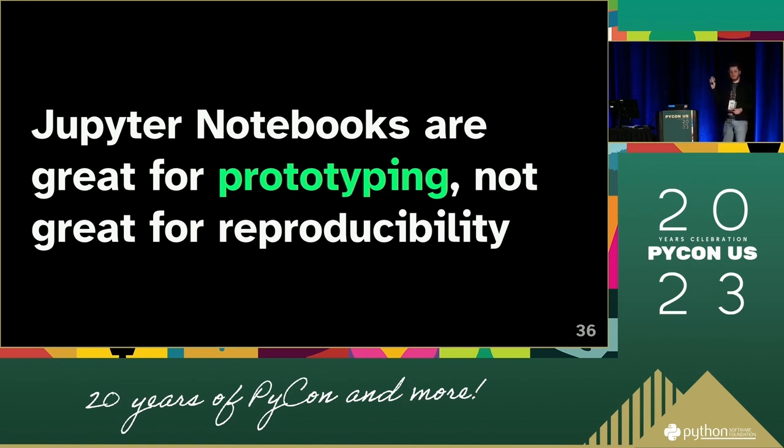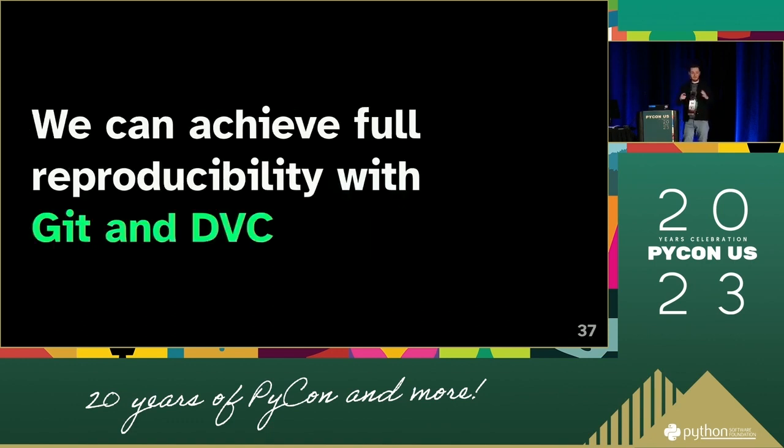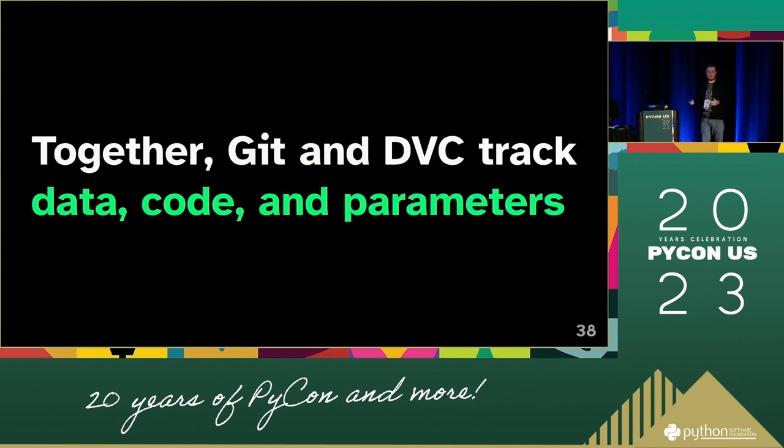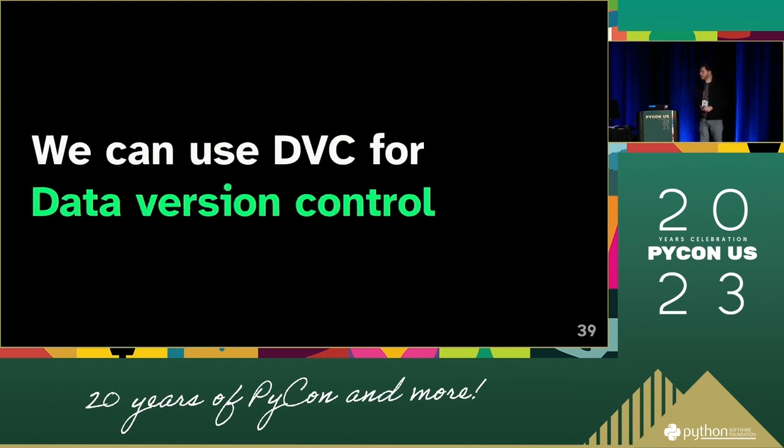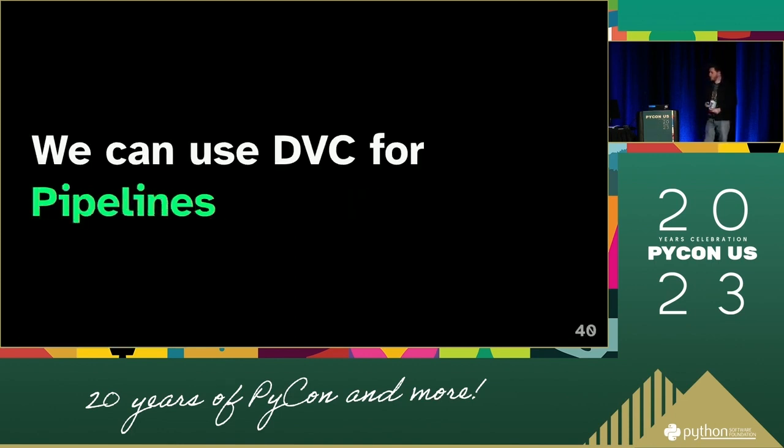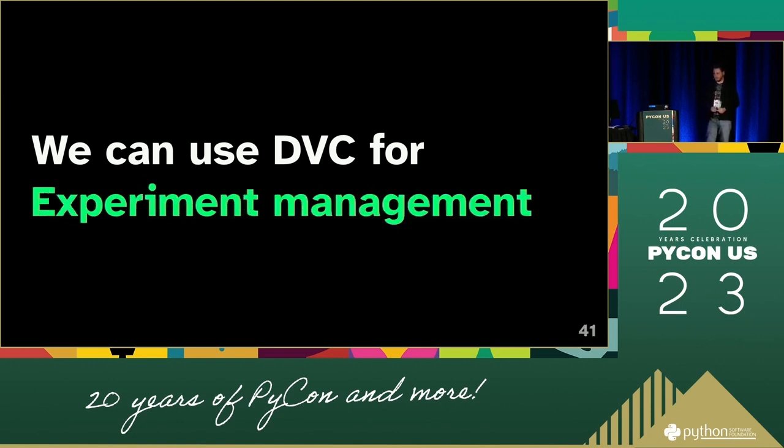Again, I'm really not bashing Jupyter notebooks. I think they're a great tool. But once you get to the point where you have a working prototype or you have something that you're happy with, and you want to quickly run successive experiments, my suggestion would be to move over to a pipeline, which you can run with a single command rather than clicking through the cells. So that full reproducibility we can achieve with a combination of Git and DVC, and then we can track the data, the code, and the parameters. DVC is then used for the data version control and the pipelines and the experiment management.